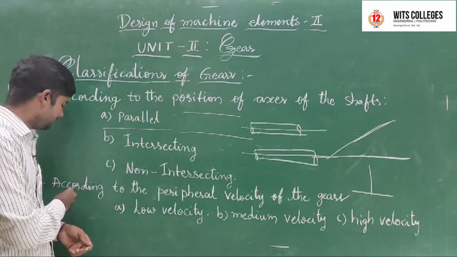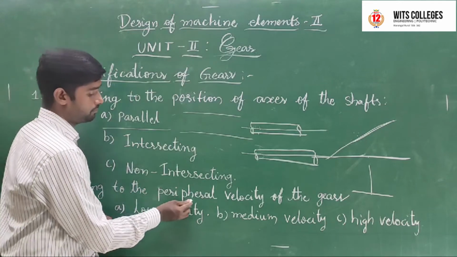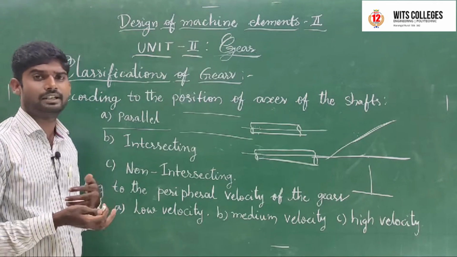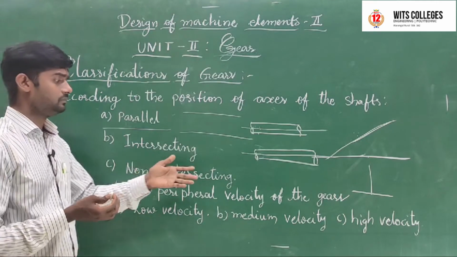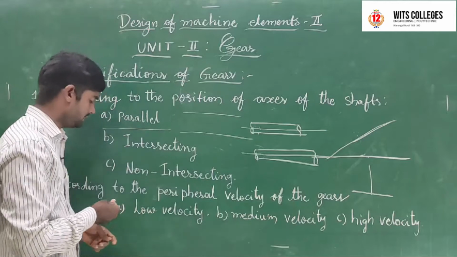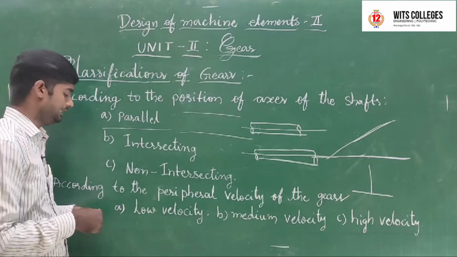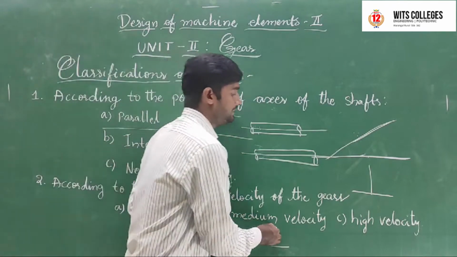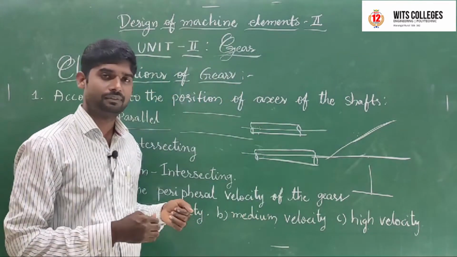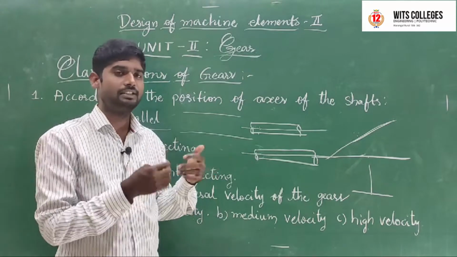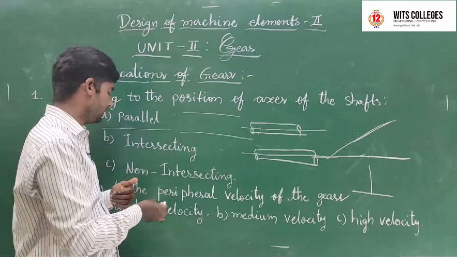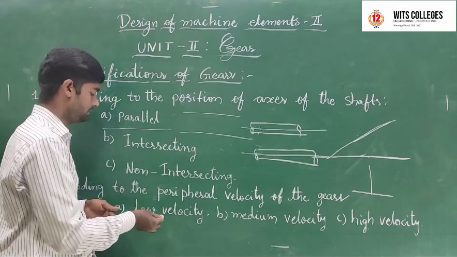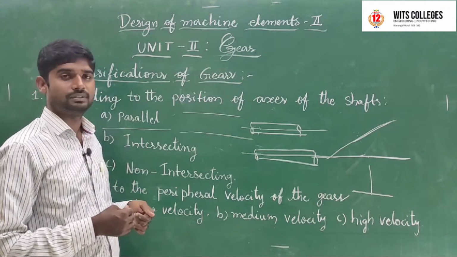Next, the second one is according to the peripheral velocity of the gears. This is also one of the classifications. It is divided into three: low velocity, medium velocity, and high velocity. If any gear drives at low velocity, that is a low velocity gear.